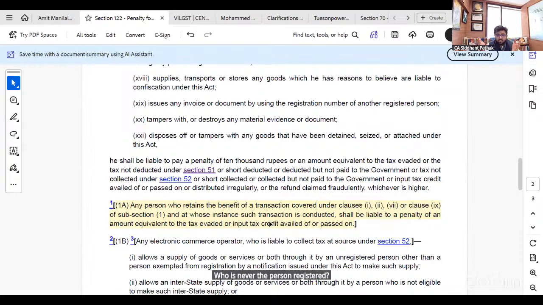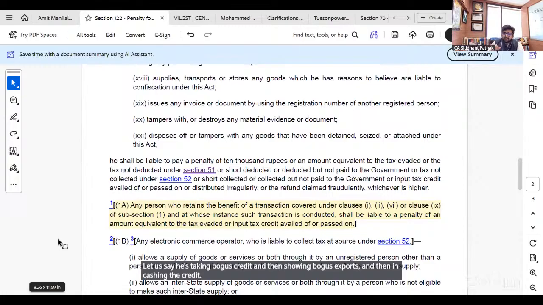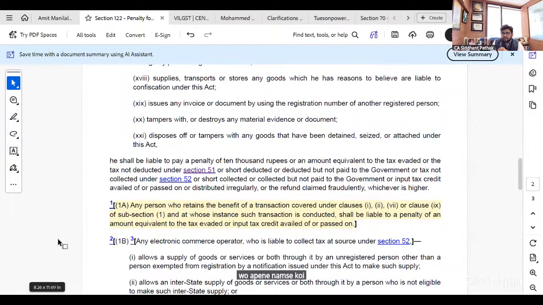What happens in a bogus transaction is, let us say there is a person, Mr. Ram, and he wants to indulge in such type of transaction and gain benefit. Let us say he is taking bogus credit and then showing bogus exports and then encashing the credit. So what does he do? He will not float any entity in his own name. He will not be the proprietor.